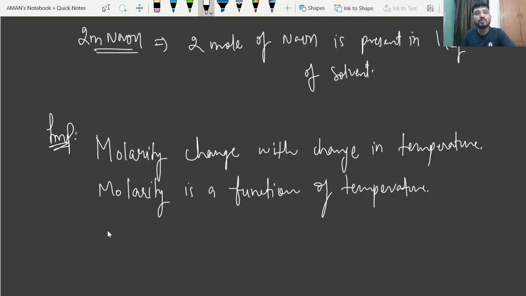Because we know the formula of molarity is number of moles divided by volume.